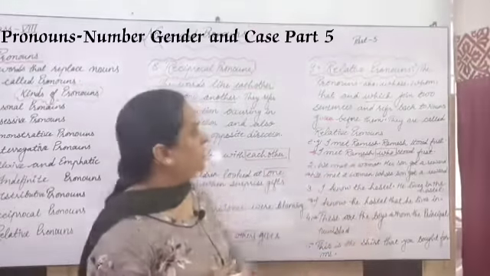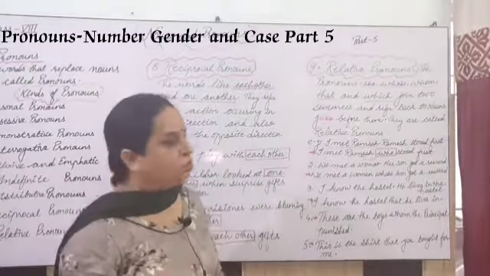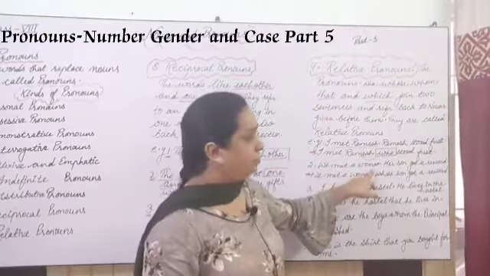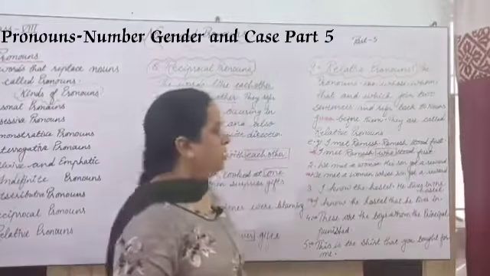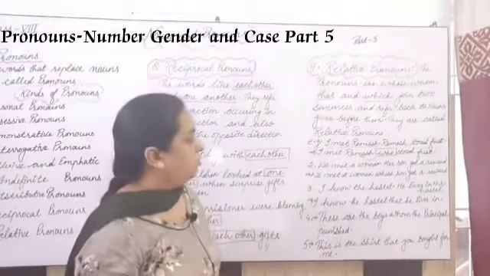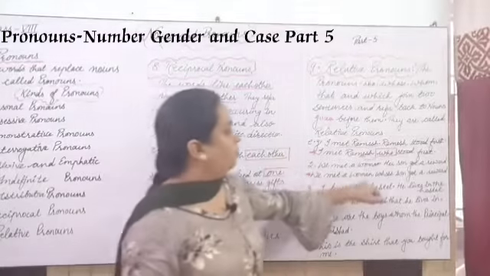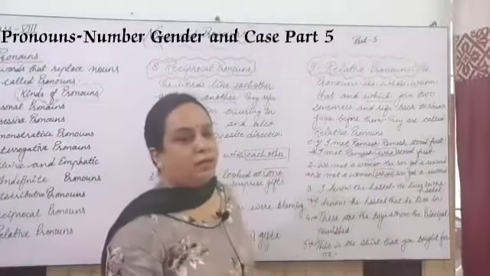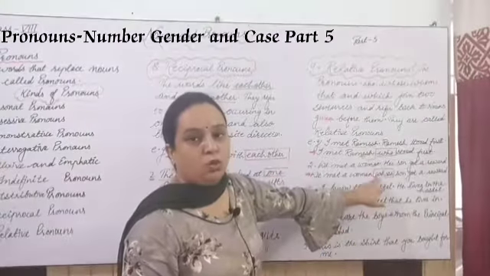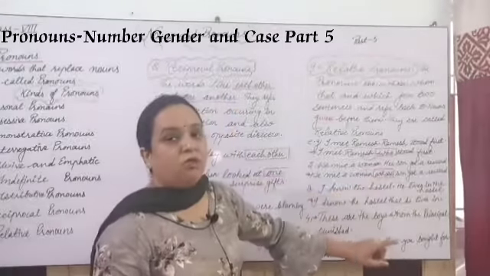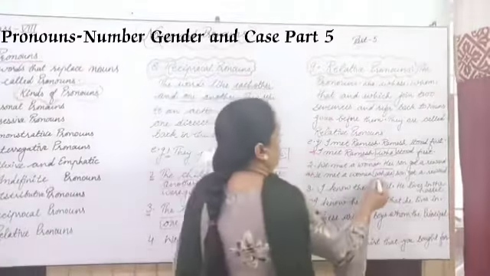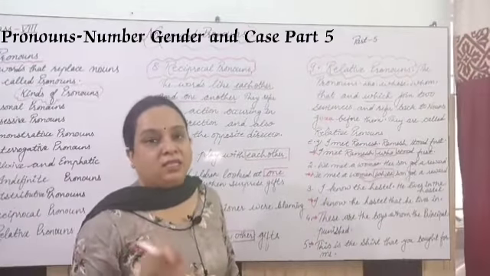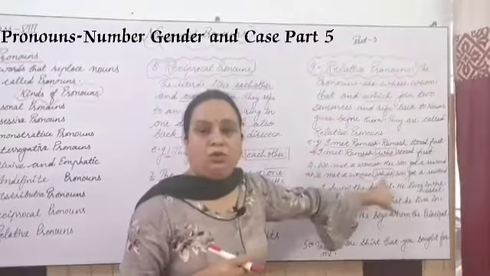It may be a noun, and generally it is a noun in most of the cases, so you have to see the noun. Second sentence: we met a woman, her son got a reward. So the answer is: we met a woman whose son got the reward. What is the relative pronoun here? The relative pronoun is whose. And which noun are we talking about here? This is referring to this woman, and this woman becomes the antecedent of this relative pronoun whose.